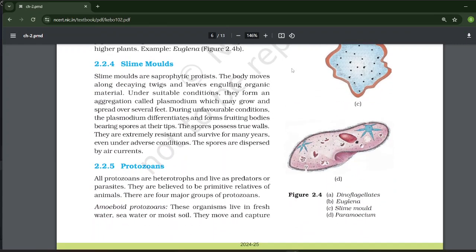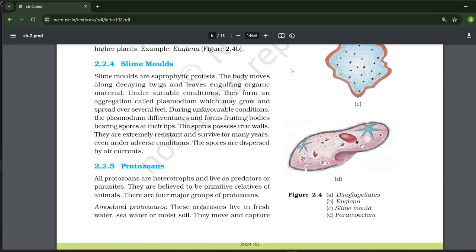Example, Euglena. Now we will talk about slime moulds. Slime moulds are saprophytic protists. The body moves along decaying twigs and leaves, engulfing organic material. Under suitable conditions, they form an aggregation called plasmodium, which may grow and spread over several feet. During unfavourable conditions, the plasmodium differentiates and forms fruiting bodies bearing spores at their tips. The spores possess true walls. They are extremely resistant and survive for many years, even under adverse conditions. The spores are dispersed by air currents.